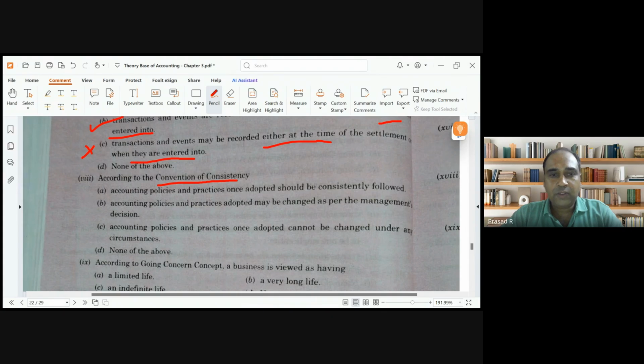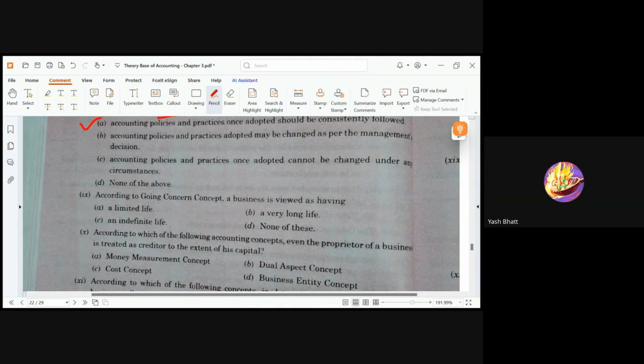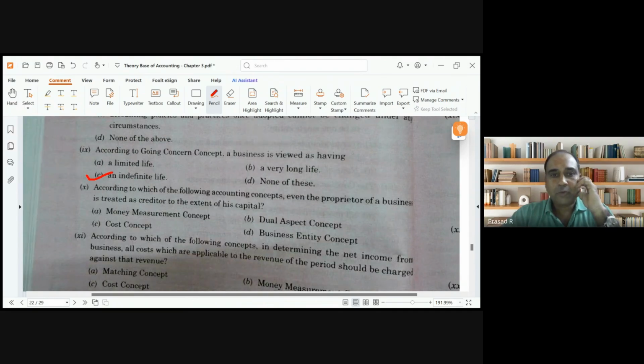According to the convention of consistency, next one, accounting policies should be consistently followed. Yes, should be consistently followed. According to going concern, which option is correct? Third option, sir, an indefinite life. Indefinite life.